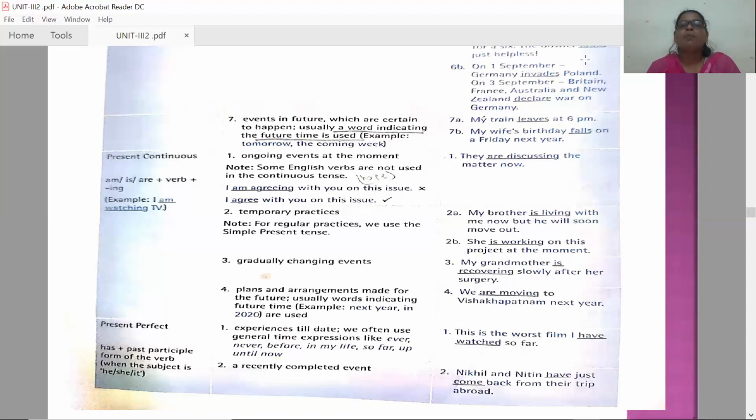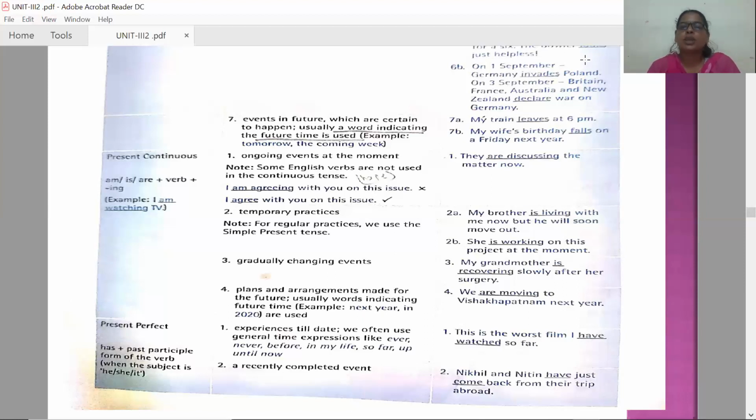Coming to third one, gradually changing events. When you are talking about changing events gradually, like my grandmother is recovering slowly after her surgery, means slowly improving things, you can take help of present continuous.